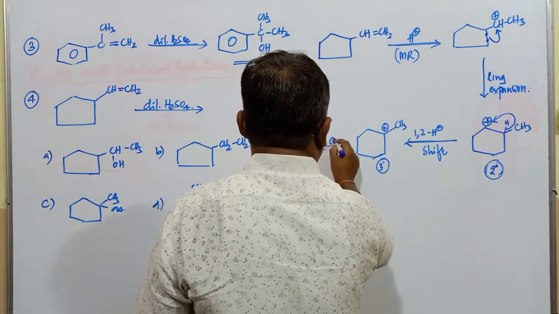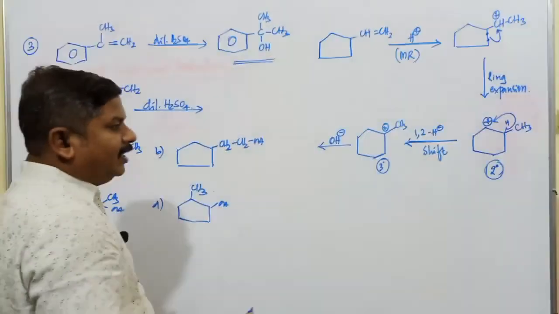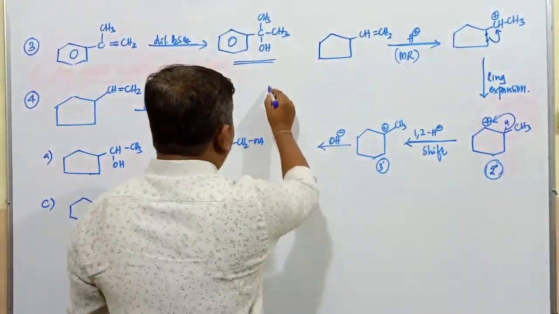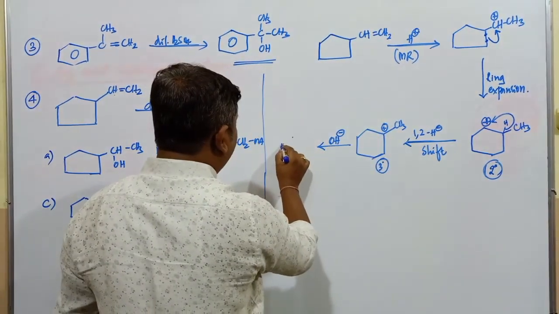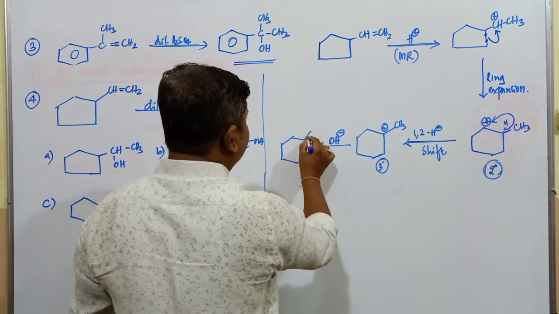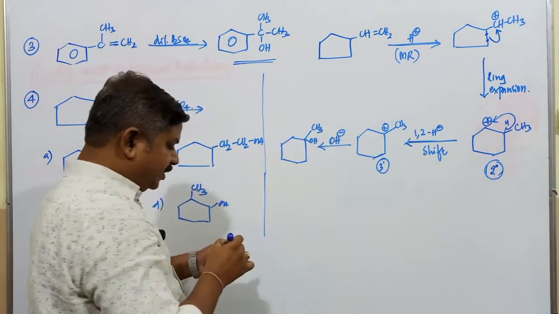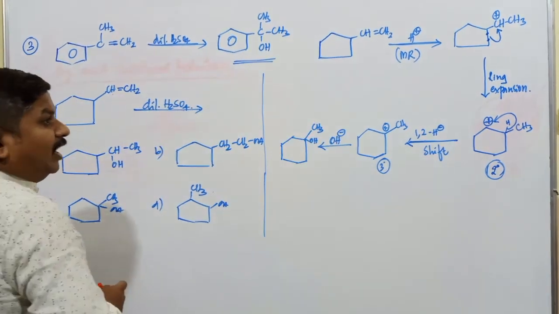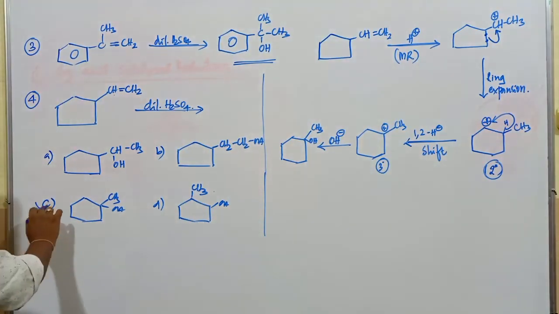Now the nucleophilic attack takes place. What is that nucleophilic attack? OH minus is added. Naturally, OH minus should be added to which particular carbon? That is the carbon atom bearing positive charge. Now this is going to be CH3 and here it is going to be OH. So this is the formation of an alcohol in this reaction. So the correct option related to this one will be what, students?